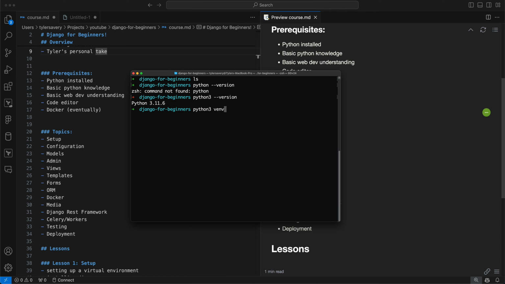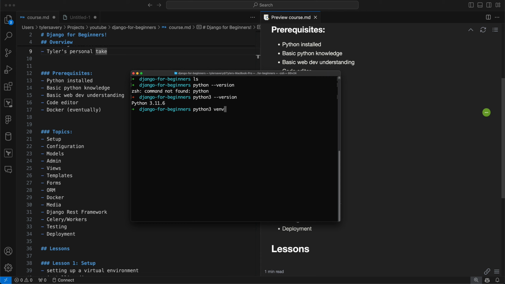If I was just to install Django right to the root version of my Mac OS, it would work for my first project, no problem. But as soon as I start a second project and I'm like, oh, Django 5 is out now, cool, I'm going to start using that. Well, now I'm using Django 5 on all my projects, and I might have some issues with my older, out-of-date project. So definitely you want a virtual environment.